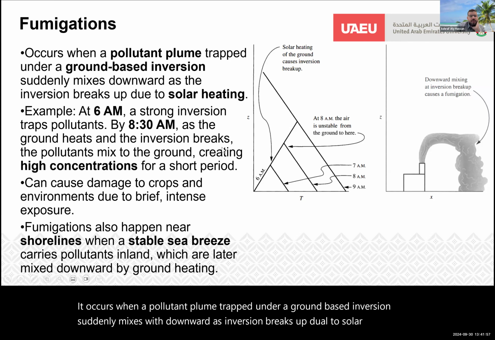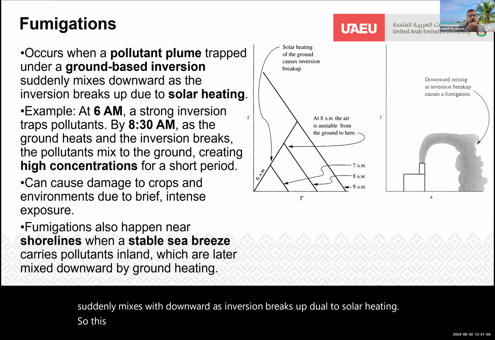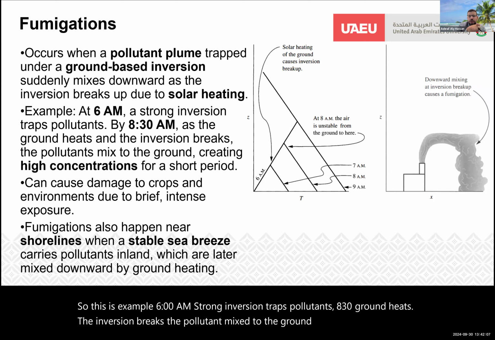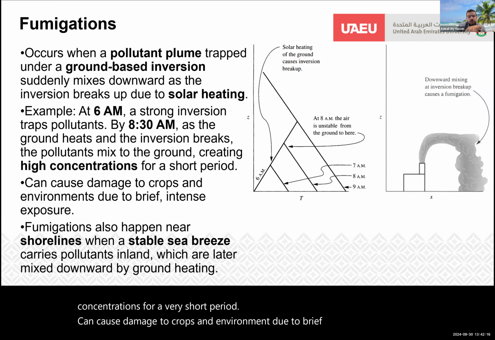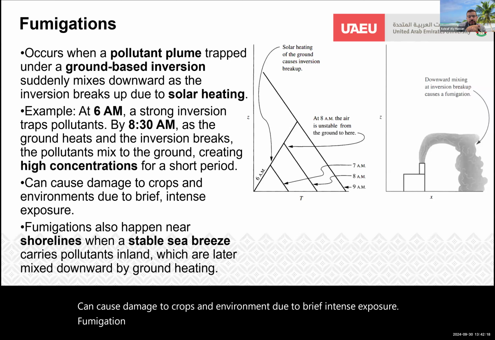So in this example, at 6 a.m., a strong inversion traps pollutants. At 8:30, the ground heats, the inversion breaks, and the pollutants mix to the ground, creating high concentrations for a very short period. This can cause damage to crops and the environment due to brief intense exposure. Fumigation also happens near shorelines when a stable sea breeze carries pollutants inland, which are later mixed downwards by ground heating.